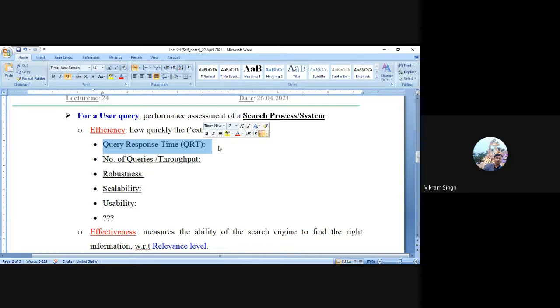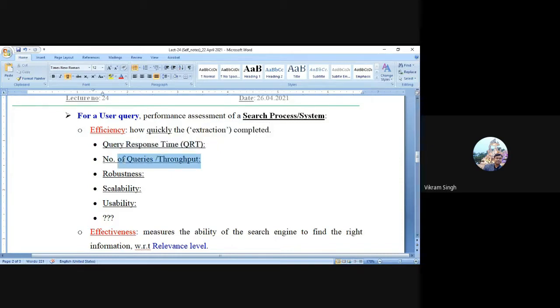So whenever we submit a query, from that point till we get the result, this time window between submission and the result is referred to as the query response time. This metric can simply be used to evaluate the system performance and efficiency. You can take all the queries of the system and see how the system is behaving. So you can take this QRT as one of the metrics to evaluate the system efficiency.